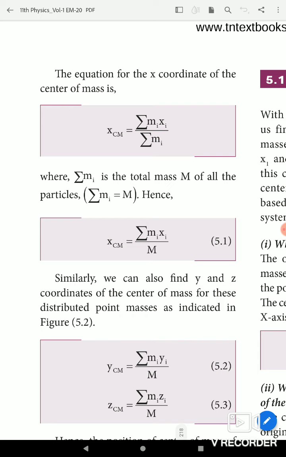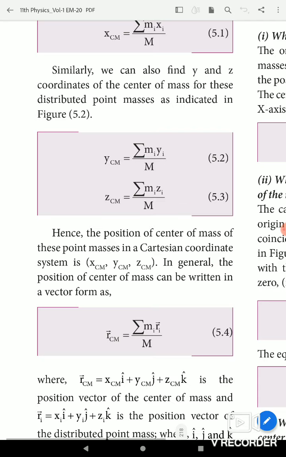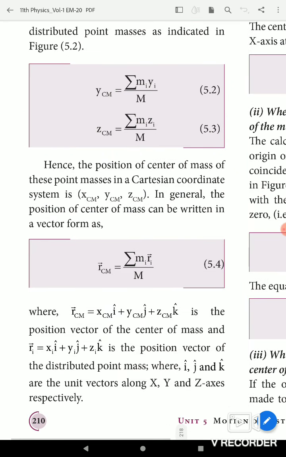Similarly, we can also find the y and z coordinates of the center of mass for these distributed point masses. That is YCM equals summation mi yi divided by capital M, and ZCM equals summation mi zi divided by capital M. Hence the position of the center of mass of these point masses in a Cartesian coordinate system is XCM, YCM, ZCM.